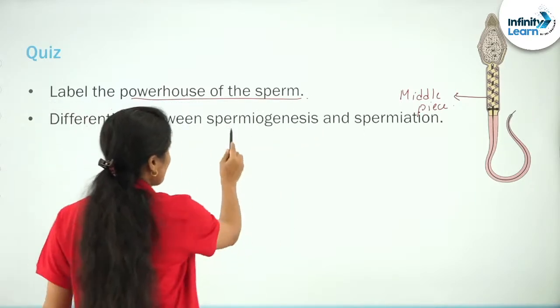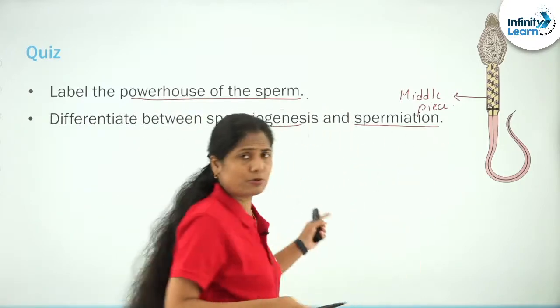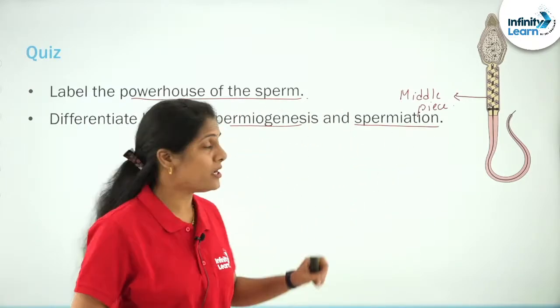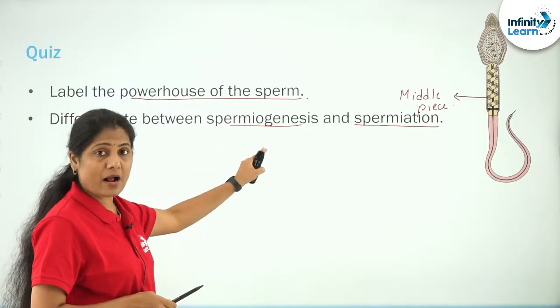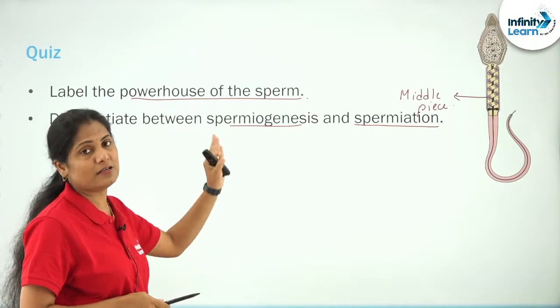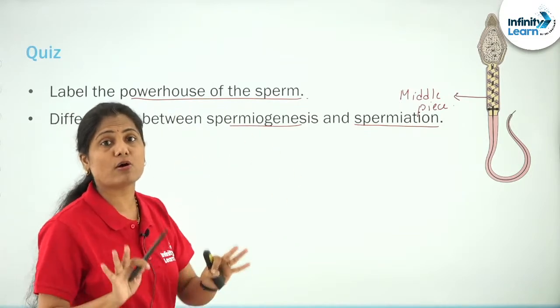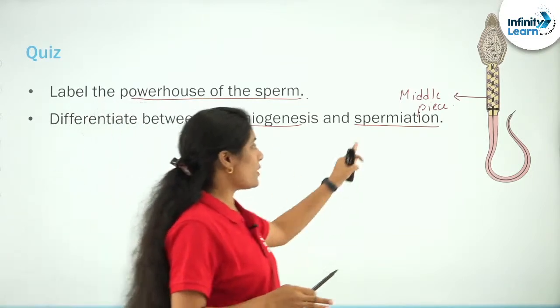Differentiate between spermiogenesis and spermiation. You are able to do that. You can answer a lot of MCQs. Again, let us recall, spermiogenesis is from the spermatid to spermatozoa, morphological differentiation. What is spermiation?